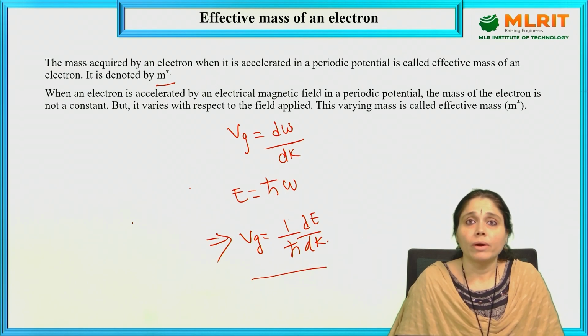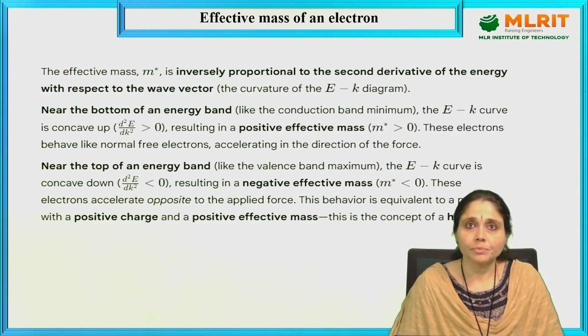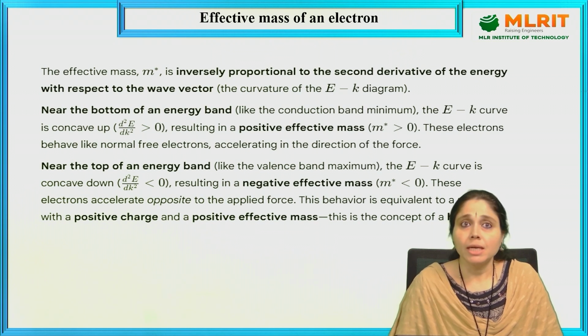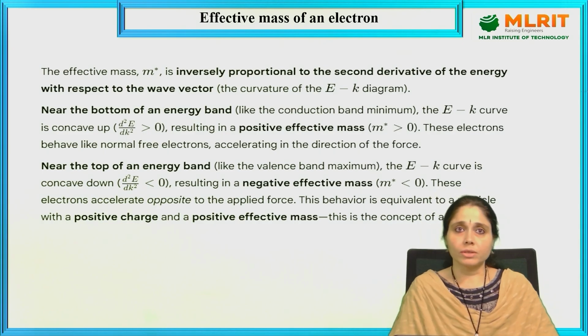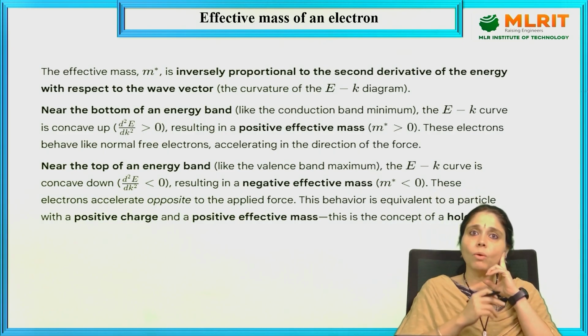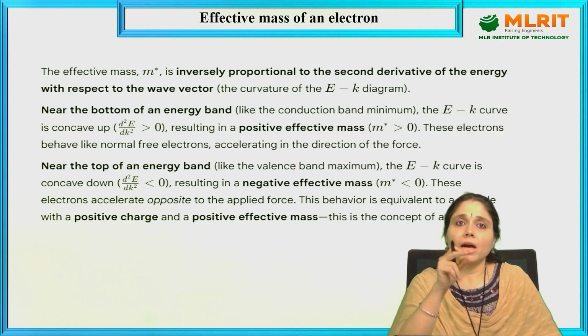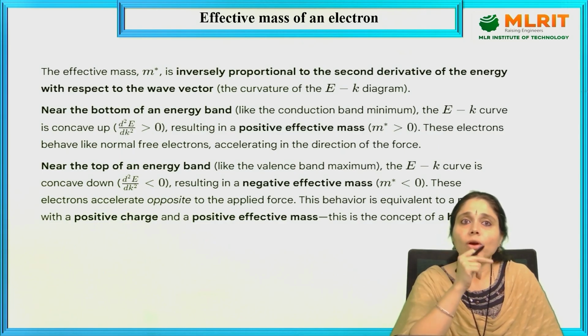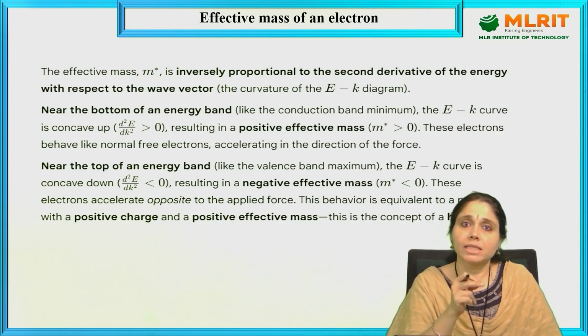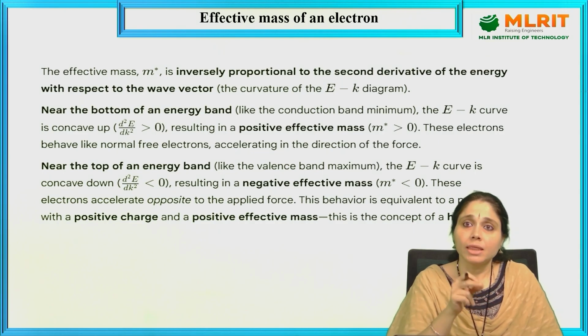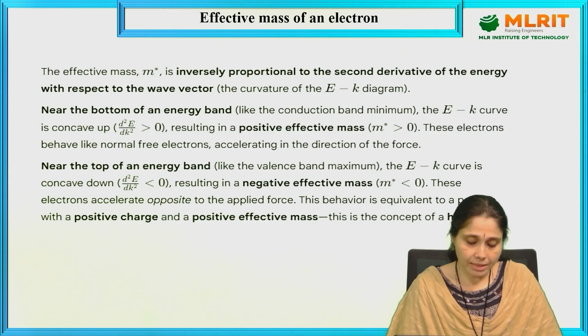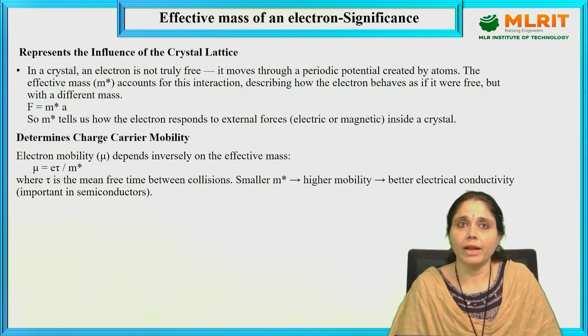Then what happens here? Resulting in the positive effective mass. These electrons behave as normal free electrons, accelerating in the direction of the force. Near the top of the band, what happens here? Top of the band, like the valence band, is maximum. The E-k curve goes down, resulting in the negative effective mass. These electrons accelerate opposite to the applied force. They behave with the positive charge and positive effective mass. This is the concept of effective mass of an electron.